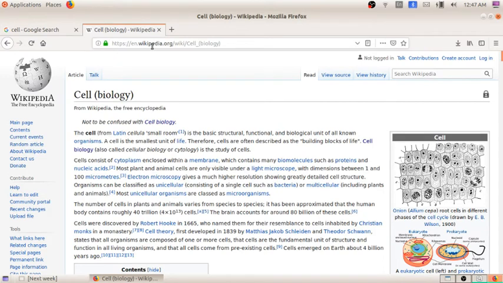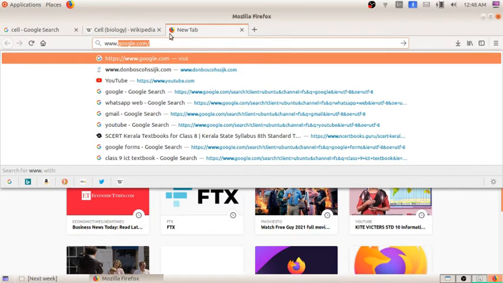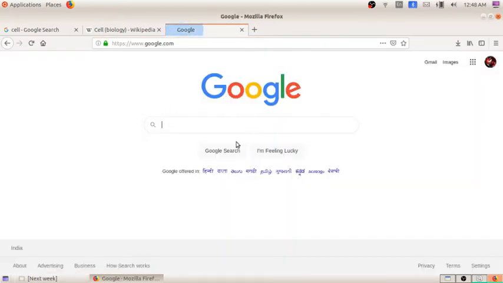So sometimes we will not know the website address of the topic which we are going to search. So we will depend on different search engines, and those search engines include Google, www.google.com. So here I am going to type www.google.com. So you will be getting a famous search engine which is known as Google.